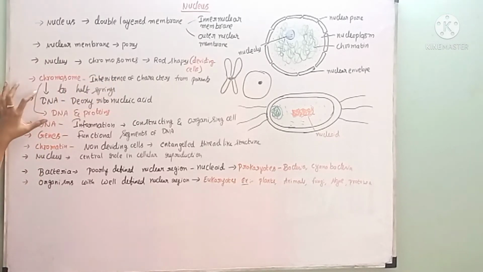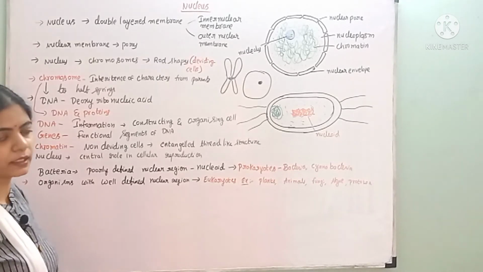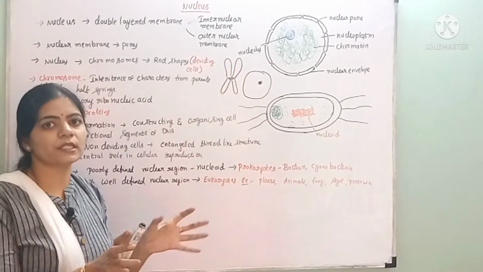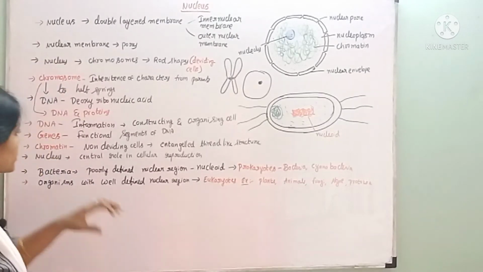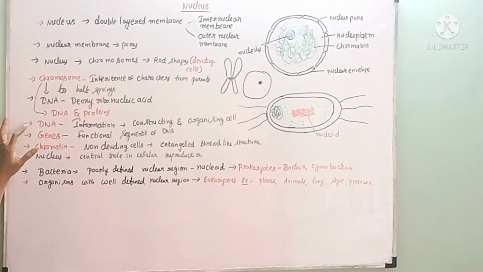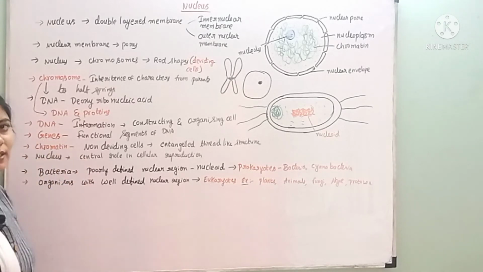And here, these chromosomes, in addition to the DNA, also consist of proteins. So, what are chromosomes made up of? They are made up of DNA and proteins. And the DNA consists of information for the construction and organization of the cell. The cell has to be constructed and properly organized, and that information is present in the DNA only. And here, the functional segments present in the DNA are called genes.